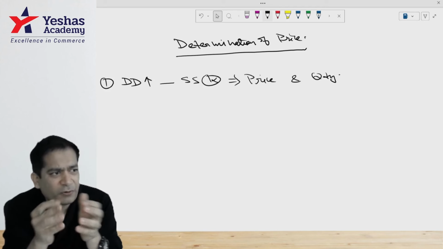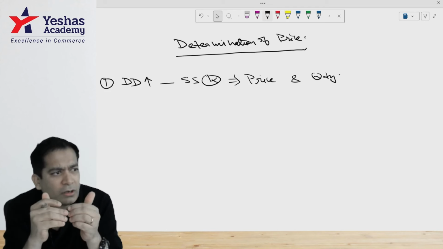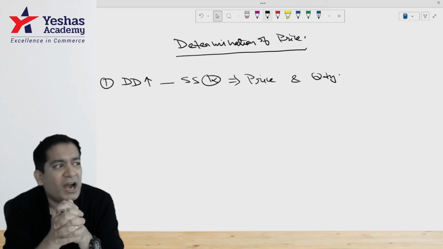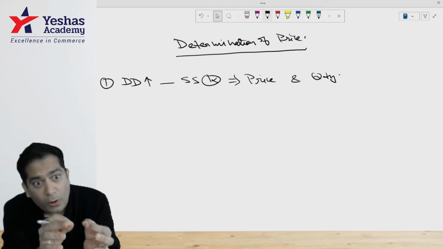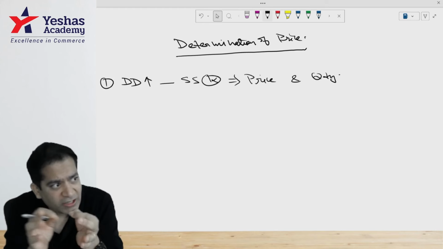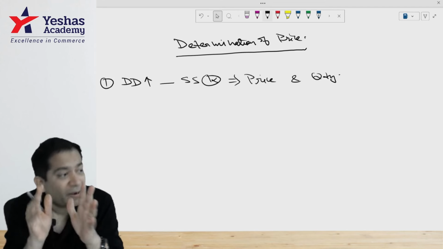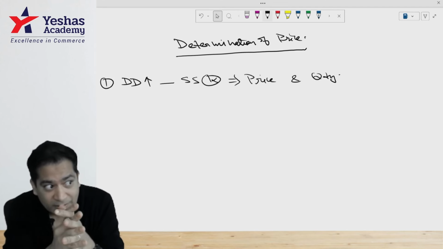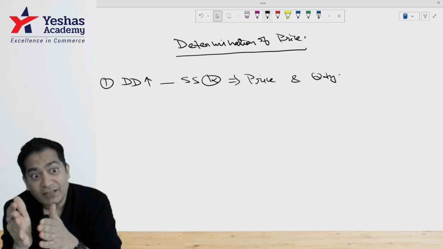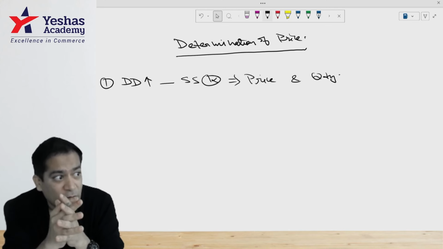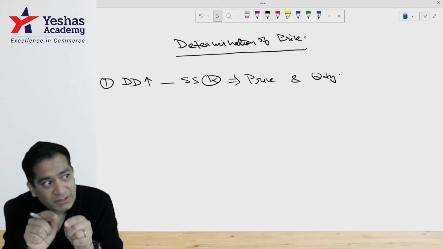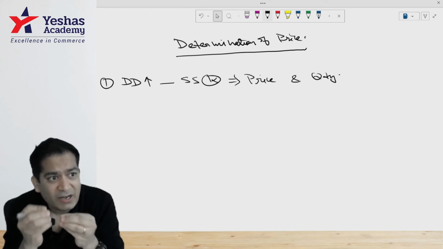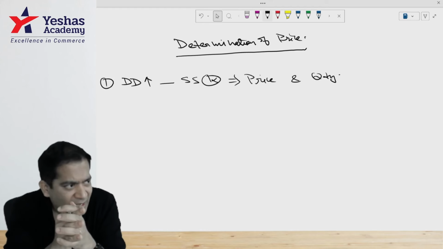They will say, for example, good hot weather condition increases the demand for strawberry, holding all other factors constant. It means all other factors are assumed to remain constant, meaning supply is constant. They are not telling you directly that supply is constant. What implication will it have upon the quantity and the price?